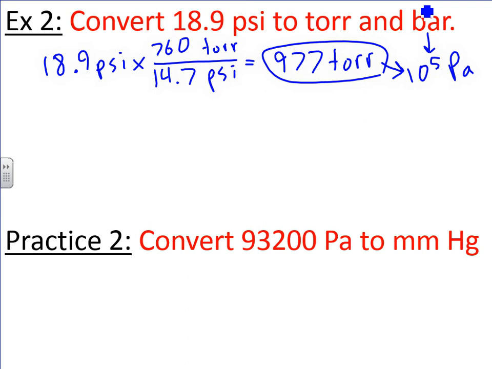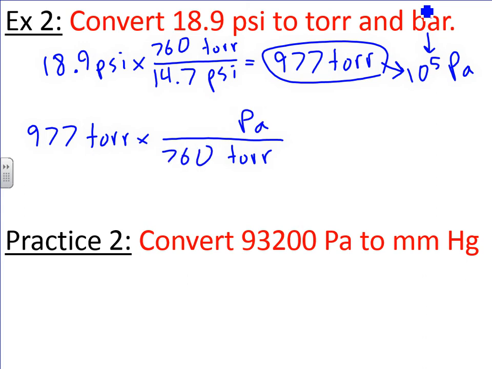We can do 977 torr. You can first convert it into pascals. So we'll go from torr to pascals. And then 760 torr is 101.325 kilopascals.